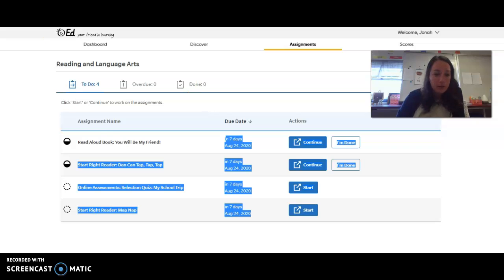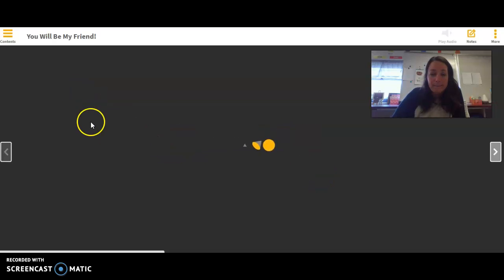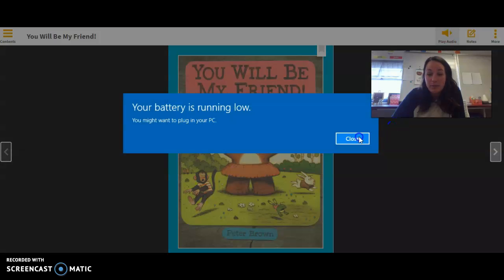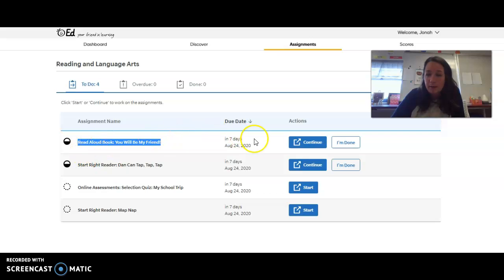So the Read Aloud book, You Will Be My Friend. I've recorded myself reading this book to you all. However, you can go on and read this book in your own time, okay? The cool thing about this platform, it pulls up the books, all the pictures, and it can read to you. Oops, sorry guys, my battery's running low. So it can read to you. When I click out of that, it'll take me back to my home page, okay? You can either click continue or I'm done. When you're finished completely with the assignment, make sure you click I'm done, and then I can see that you finished it on my end.